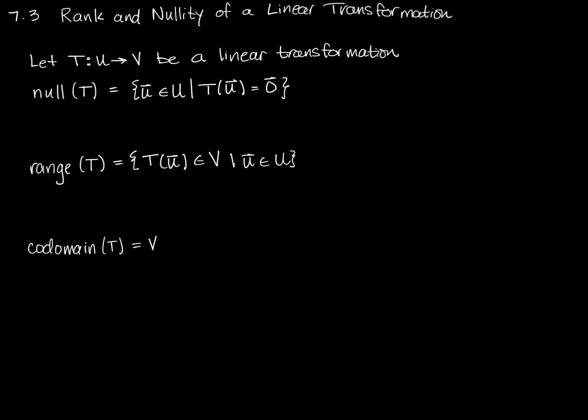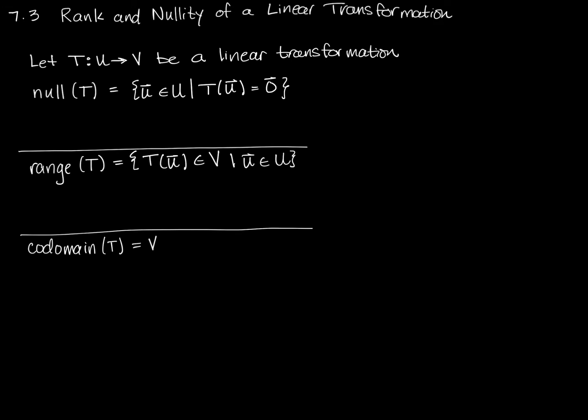It's all the answers that live in the space we're mapping to, but not everything in here may get mapped to. There may be some things in here that don't come from a T of U. So the codomain is all of V, but the range is just the T of U's that are in V, where U has come from U. So this is just fancy set notation definitions of things that we already know.